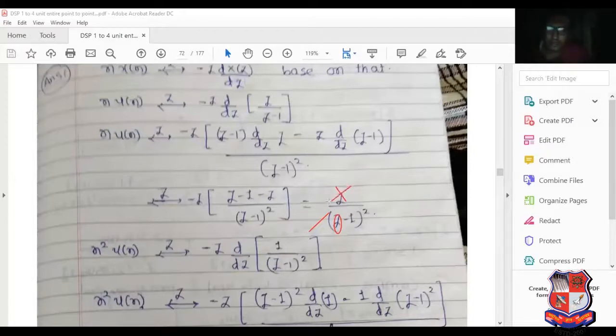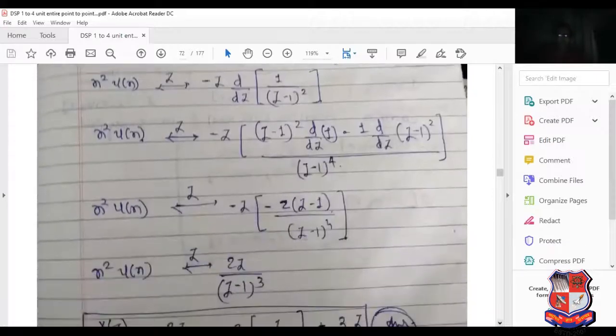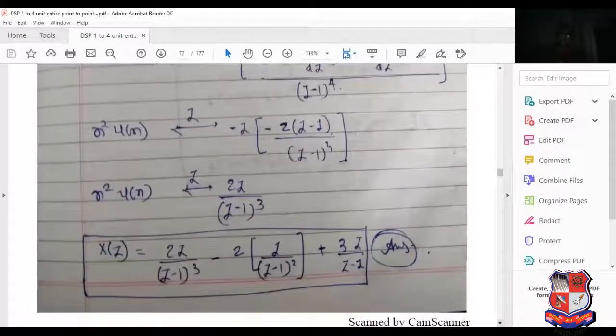Don't write z here, write 1 instead of z. So 1 upon z minus 1 whole square. So try to solve this differentiation. It is basically 12th science method, so don't waste our time. So we can get this particular equation: z upon z minus 1 whole cube.